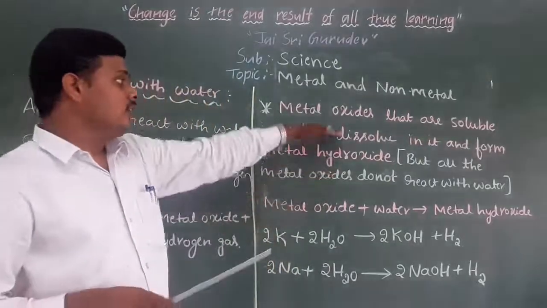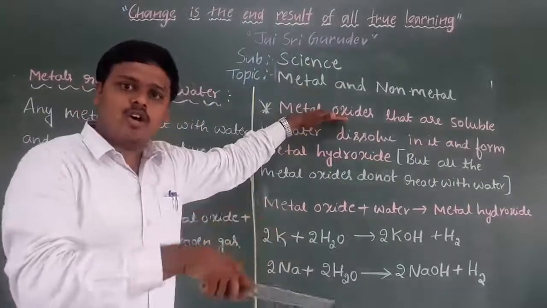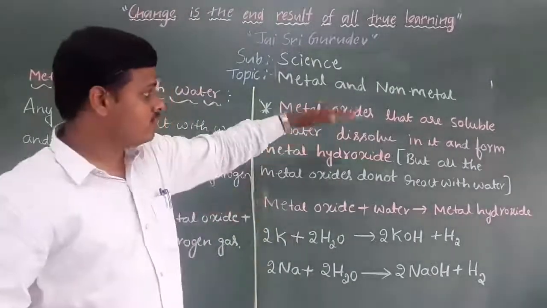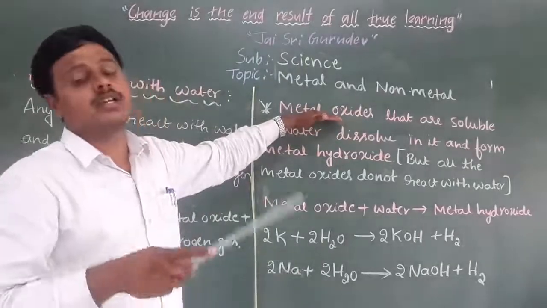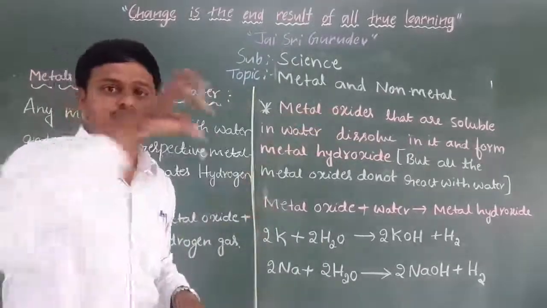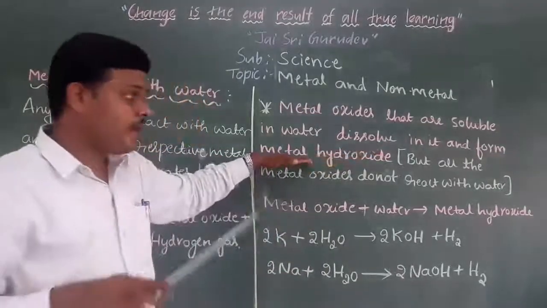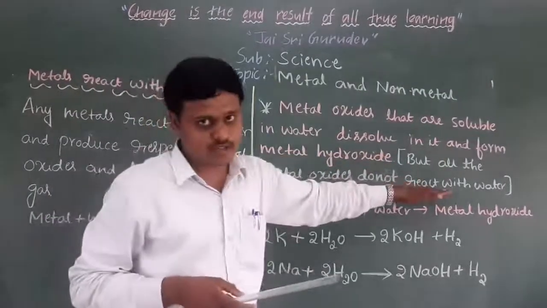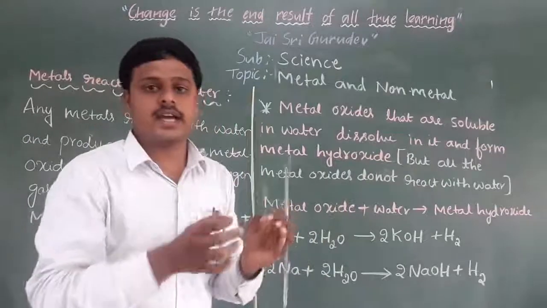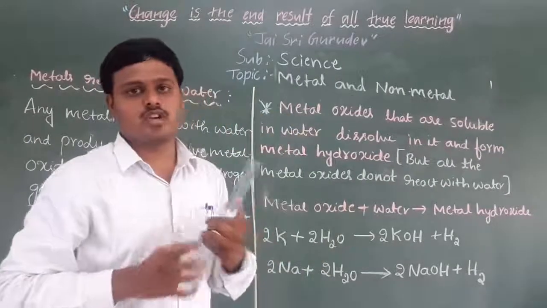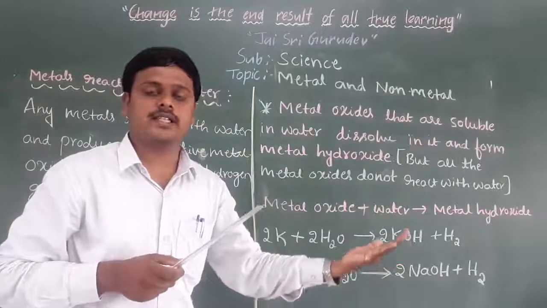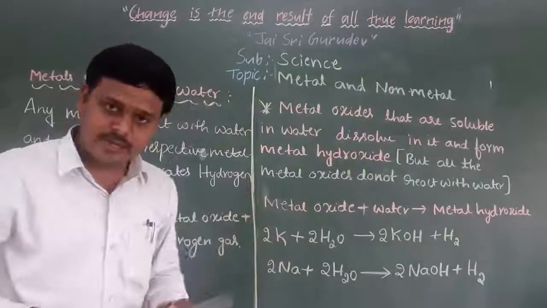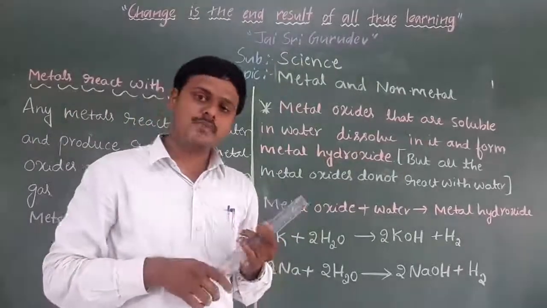So the metal oxides that are soluble in water dissolve in it and form a metal hydroxide. But one condition is there: all the metal oxides do not react with water. All the metal oxides are insoluble in water except a few, that is sodium oxide and potassium oxide.